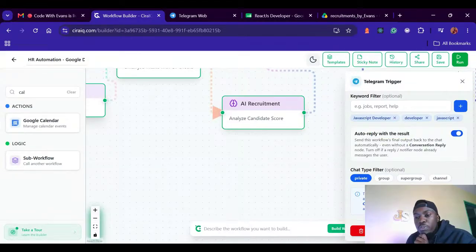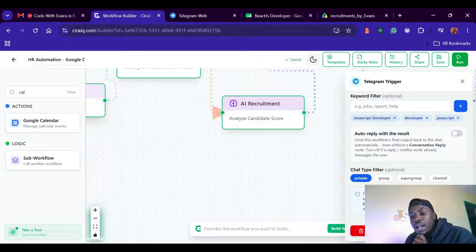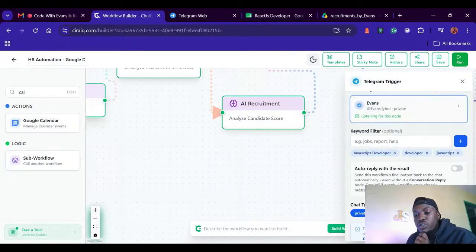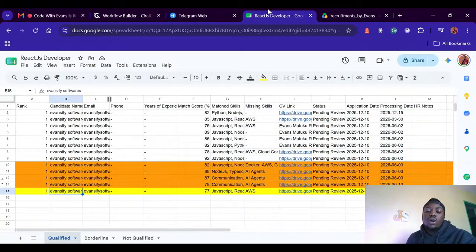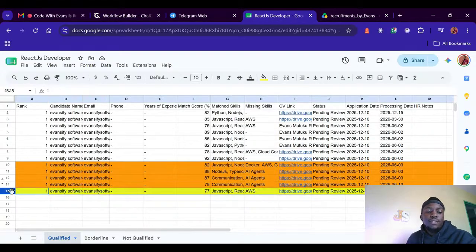to do auto reply with the results, I need to send this workflow file output back to chat automatically. So let me turn off the reply. Then it will do the automation. So I hope this works. So we have 15 candidates.